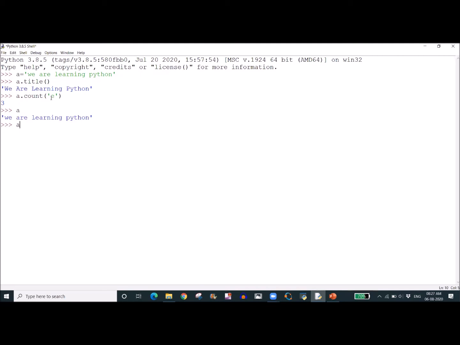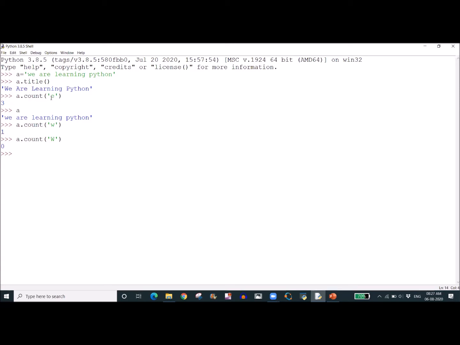Now I am checking a dot count for how many times W is appearing. W is appearing in the string only 1 time. Now I am checking how many times capital W is appearing. Capital W is not at all there in our string, so it should give 0. Yes, we are getting 0. This is how we can count how many times one letter is repeated in a string.